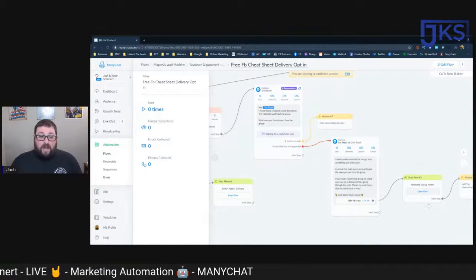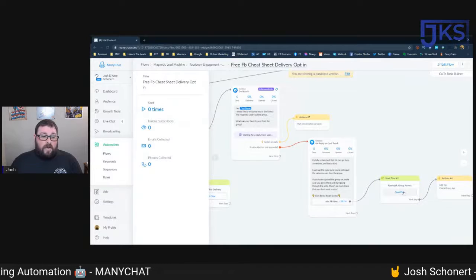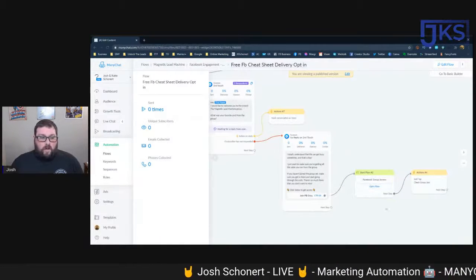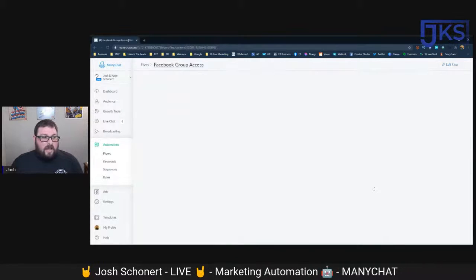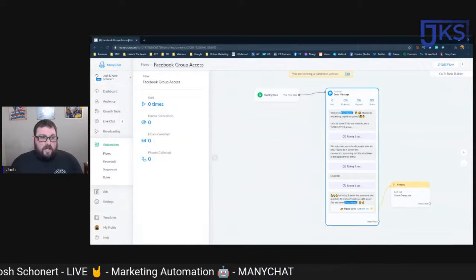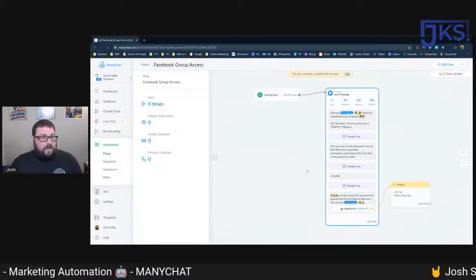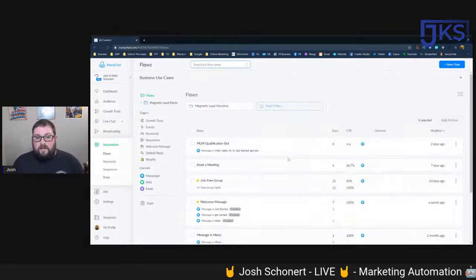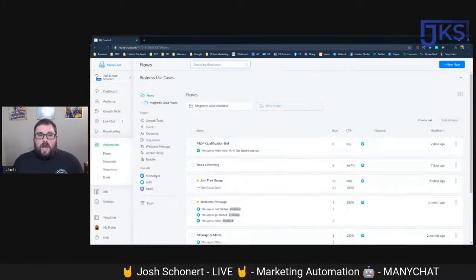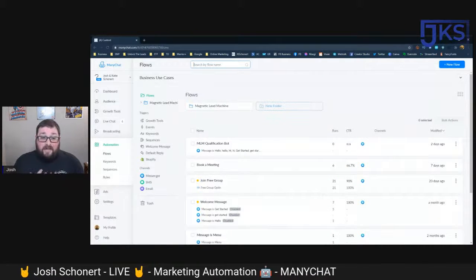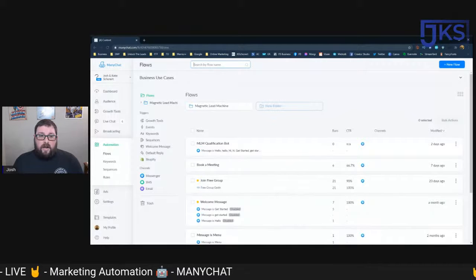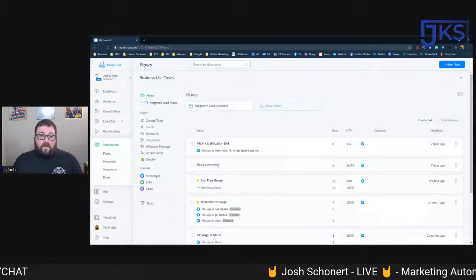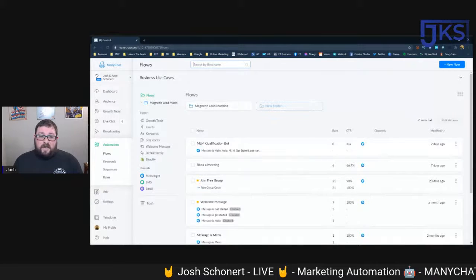We're opening up another flow. We're actually going to get another flow running, and it's just a simple one-flow thing. When we go in this flow, it's just, hey, here's the access to the group. Here's your password. There you go. That's how it works. So, a super complex bot. Not the most complex I've seen, but the most complex I've done personally, and I can't take all the credit. I did get a lot of inspiration from a friend of mine, and I took that and expanded on it.